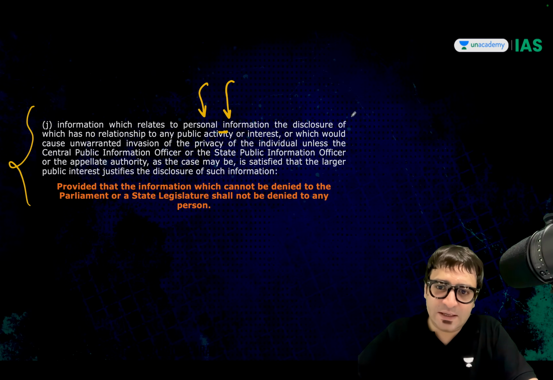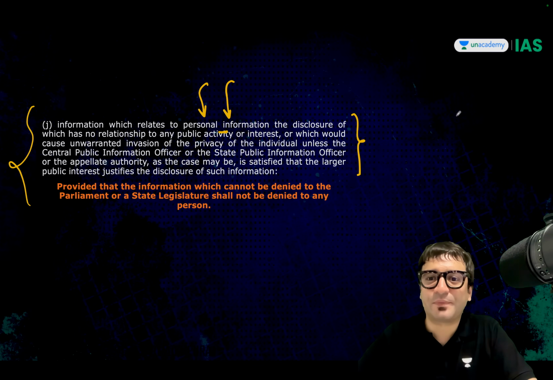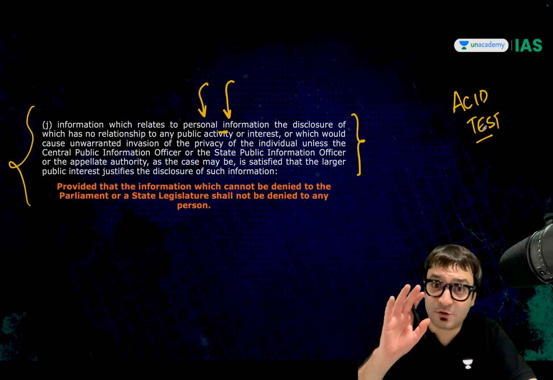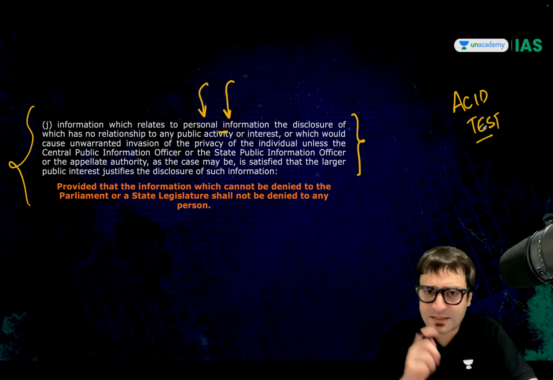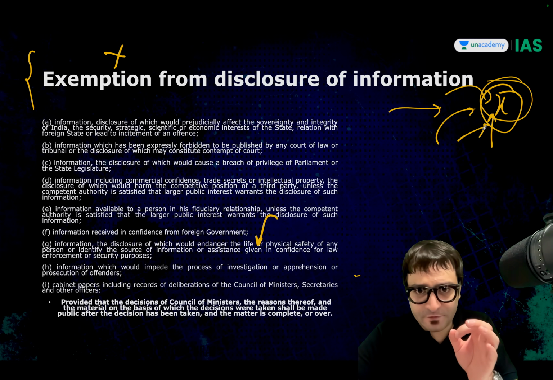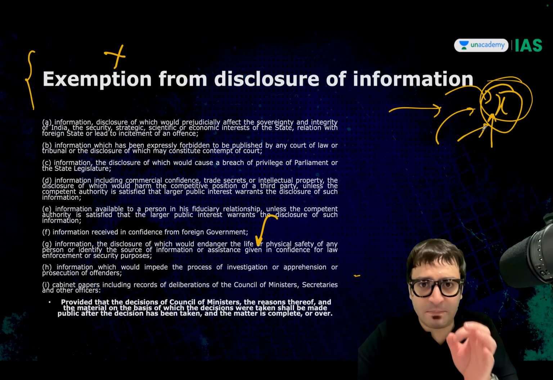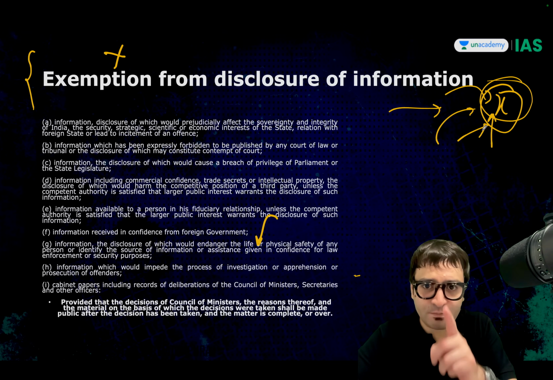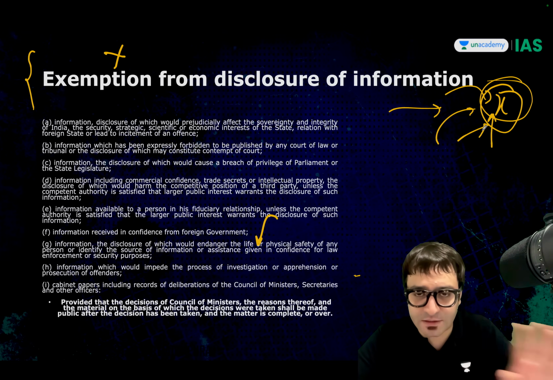But when the RTI Act was passed, there was some acid test. Listen to me carefully. What is this acid test? If larger public interest demands it, we can even ask the government, share the information, how much did you pay Dassault for these Rafale jets?